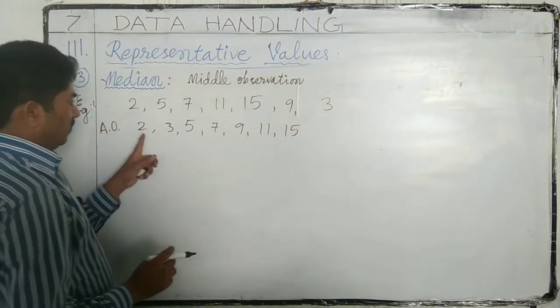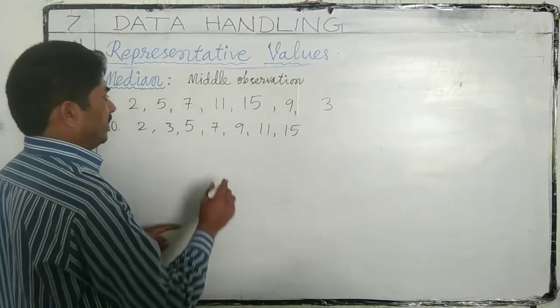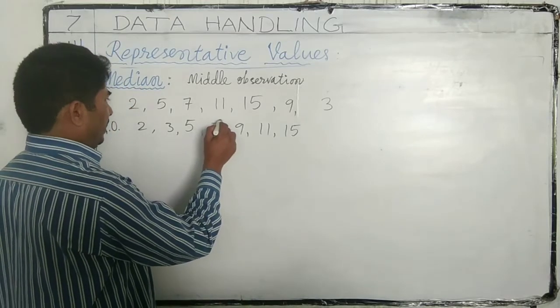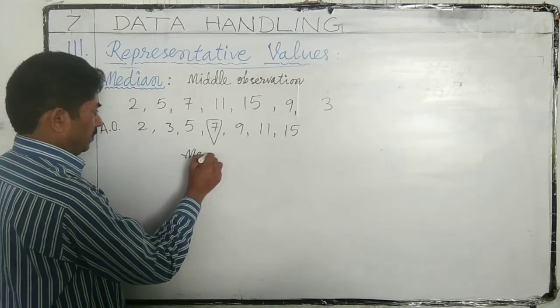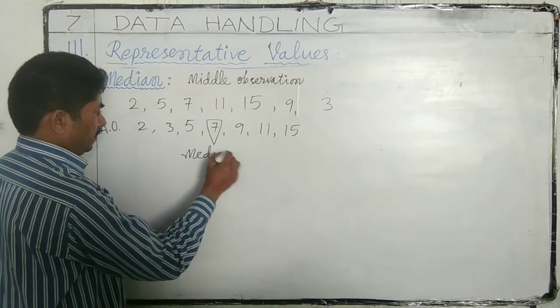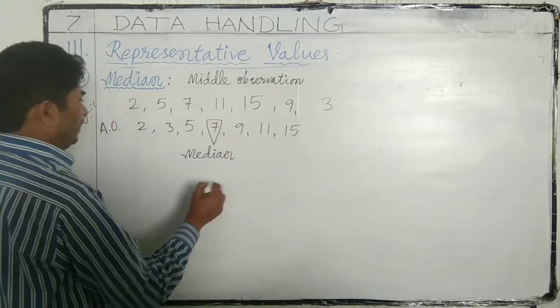In total there are 1, 2, 3, 4, 5, 6, 7 observations. So the fourth one is the median. 7 is the median.